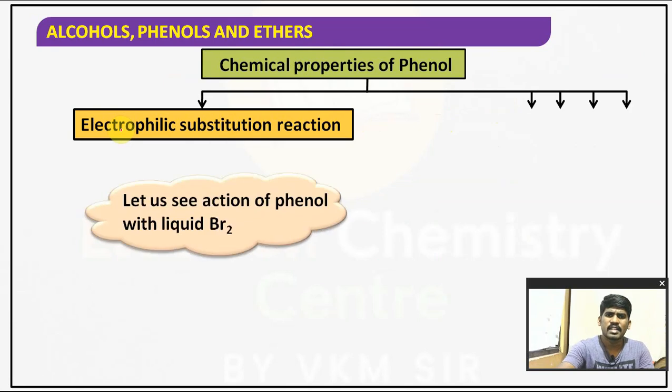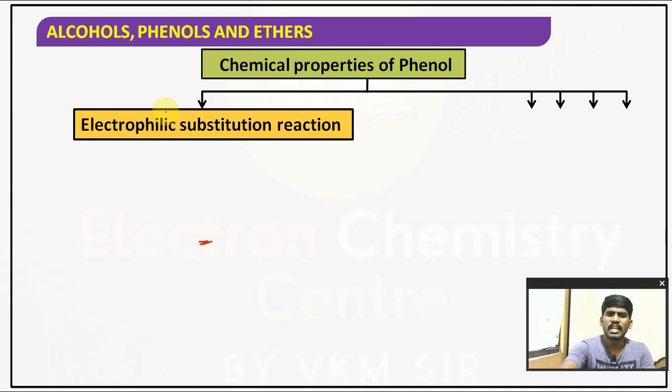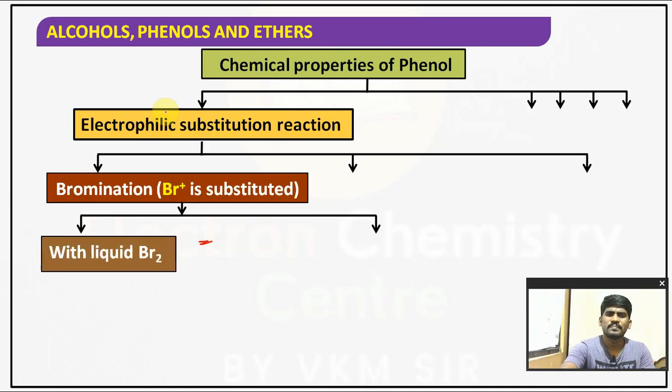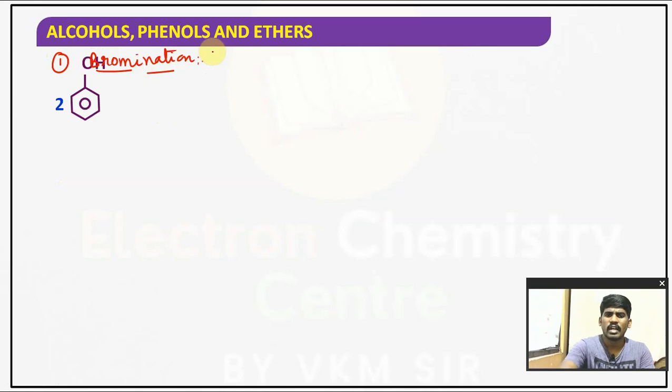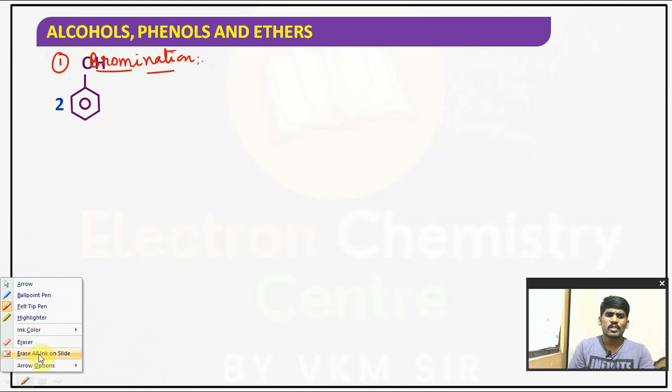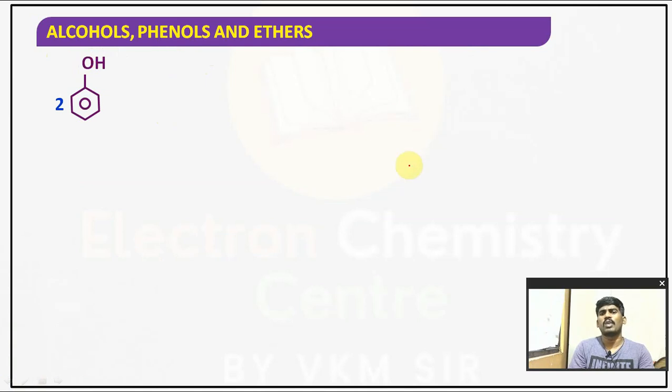So the first reaction we have is the action of phenol with liquid bromine. What does it mean? The first reaction we are going to talk about is bromination. Listen carefully, children. Bromination is the first electrophilic substitution reaction we are going to discuss, right? Here you need to understand which products are going to form.